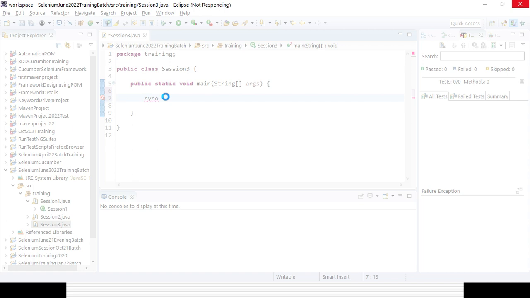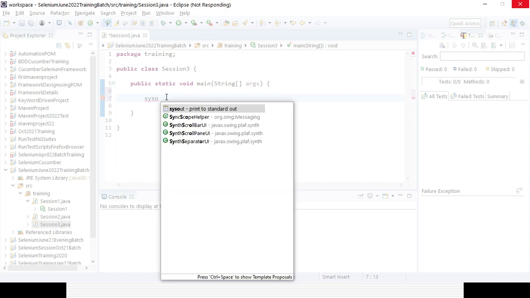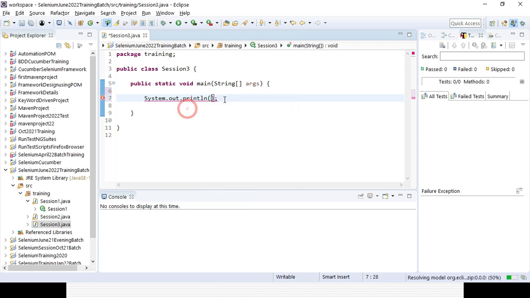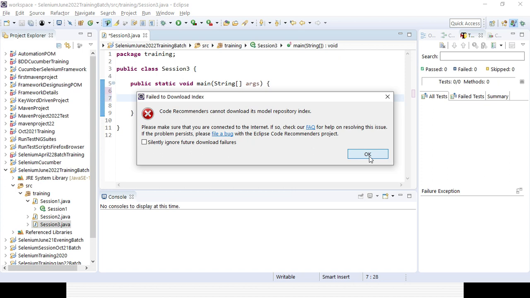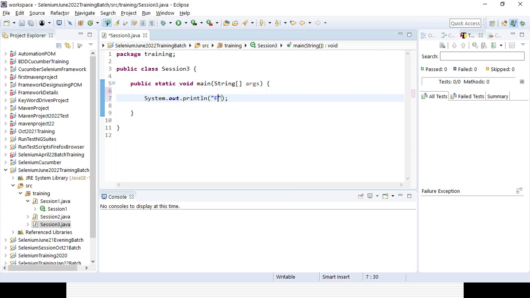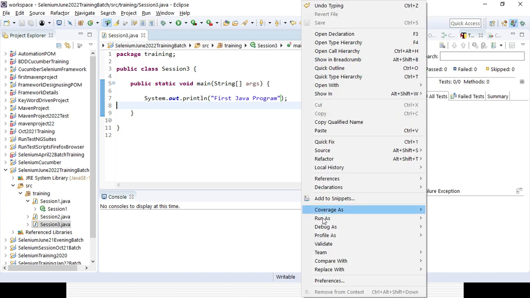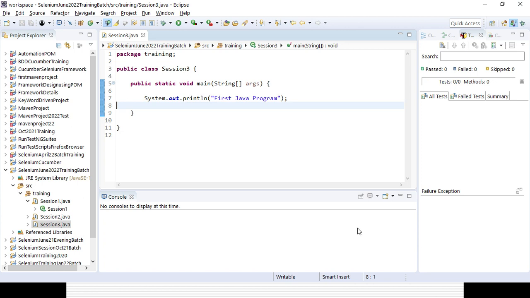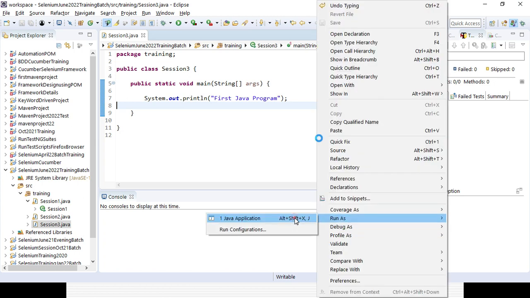These are the two important methods. You could see this is the sysout method. If you select it here, System.out.println will come automatically, and after that you can write something within the double quotes. That will be considered a string. So, "first Java program". Whatever we write within the double quotes is considered a string. After that, if you right click here and run as a Java application, it will run. That's how you can run your first Java program without installing Selenium WebDriver.